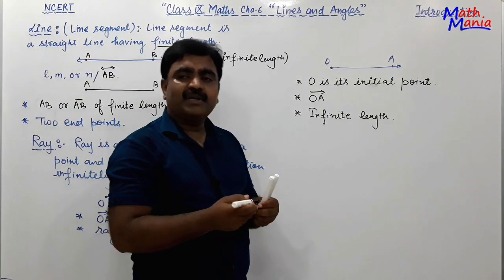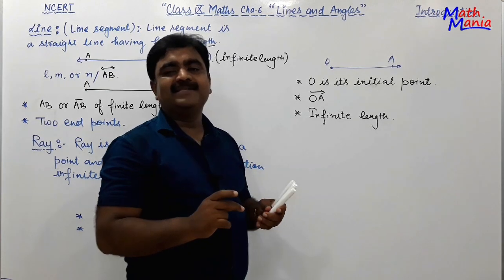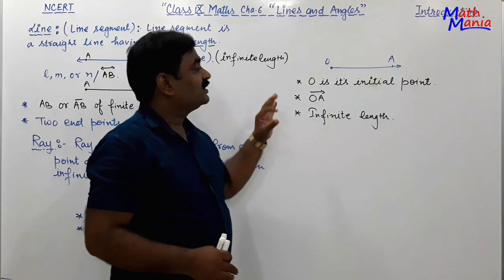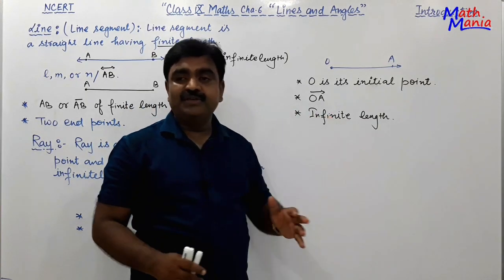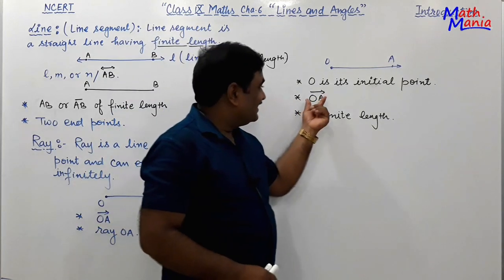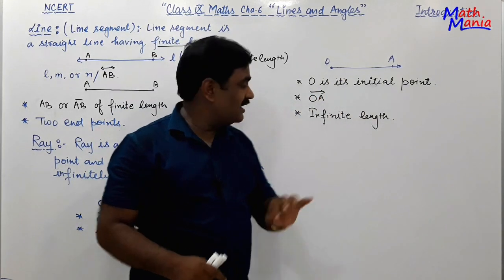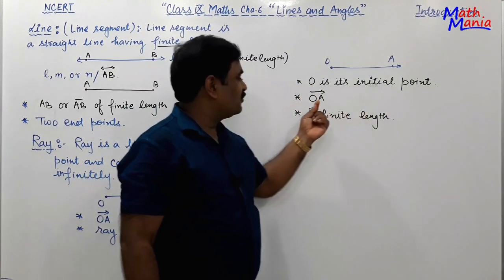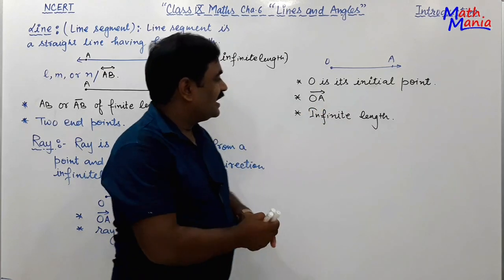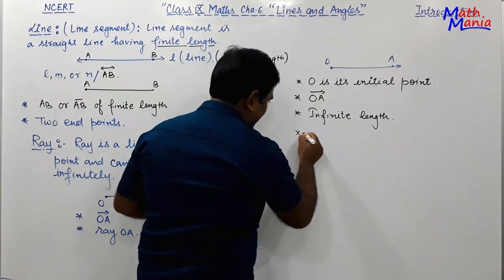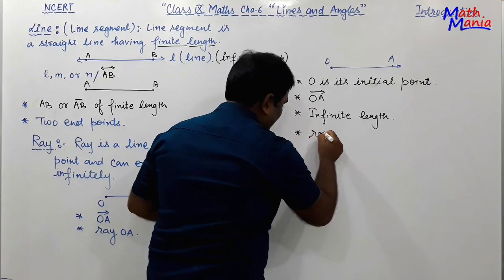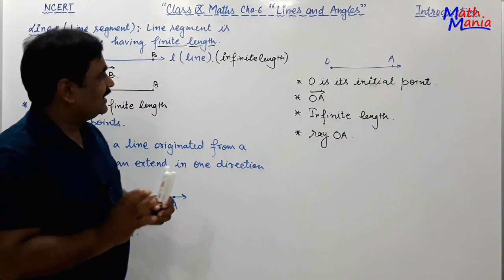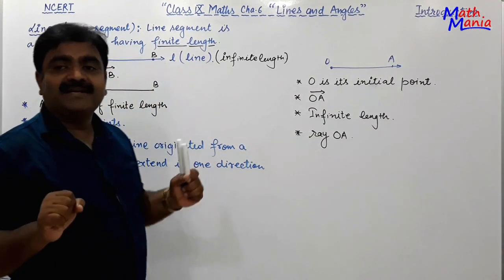Here also a ray is sometimes loosely called a line, but you should know what a ray is, what its notation is, and what symbol it is written with. In your NCERT textbook, O is its initial point, and it is generally written as ray OA. Right? So I think, dear students, these things are clear.